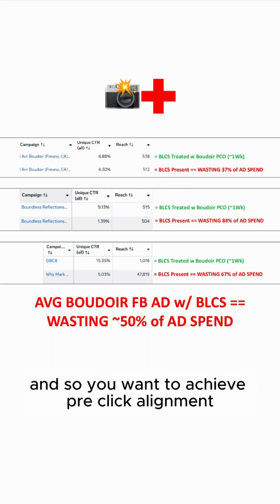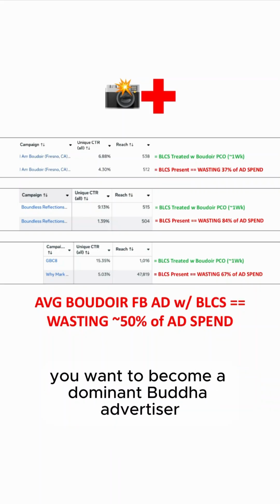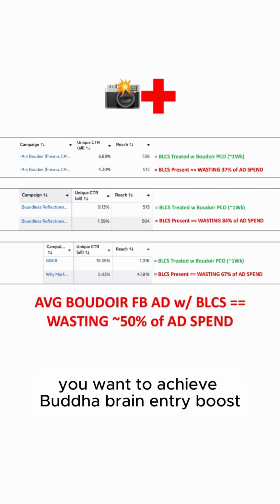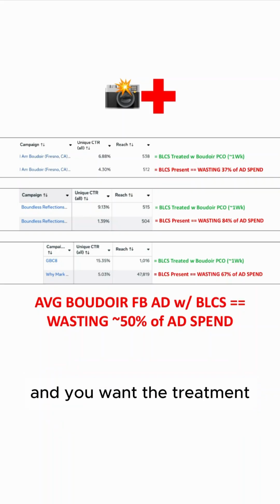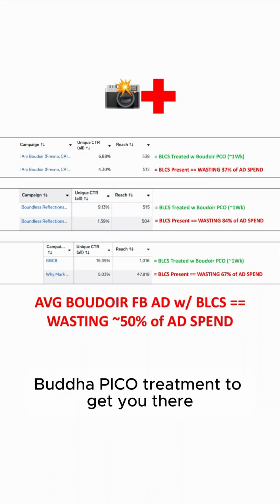And so you want to achieve pre-click alignment. You want to become a dominant boudoir advertiser. You want to achieve Boudoir Brain Entry Boost with your Boudoir Facebook ads. And you want the treatment, the Boudoir Pico treatment, to get you there.